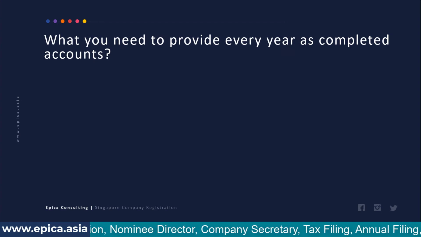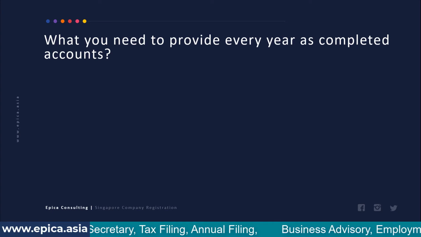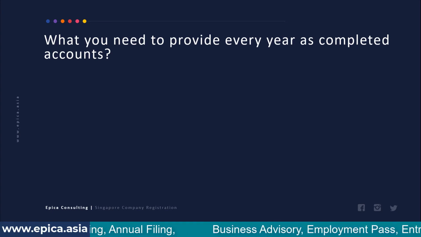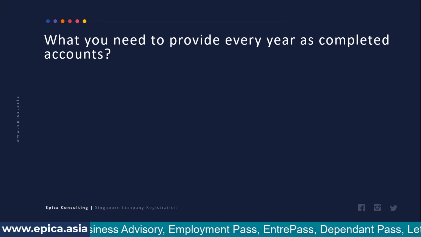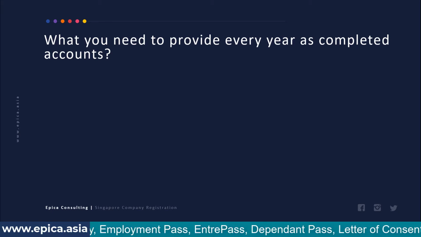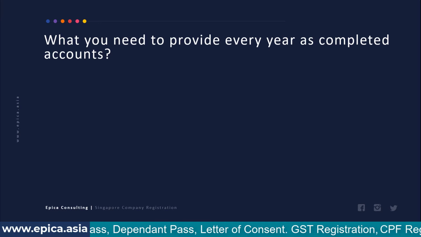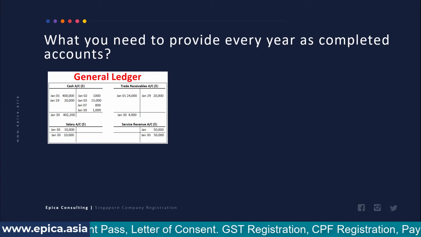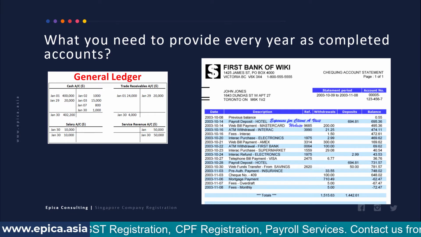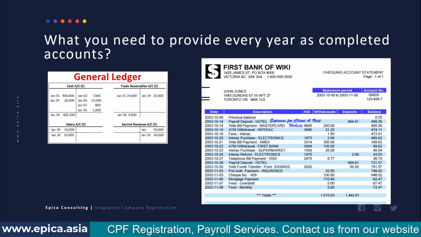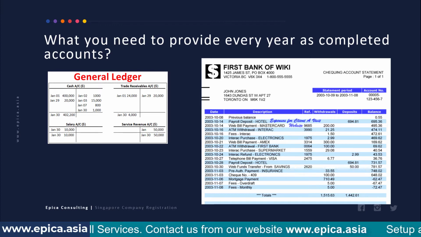So moving on to the next slide, the first question that you need to understand is what you need to provide every year as completed accounts. So your company has operated for 1 year, one accounting year is over, and for that year, what details do you need to generate to be able to file with the Accounting and Corporate Regulatory Authority and also with IRAS? Is it the general ledger or is it the bank statement? So it is actually neither of the two. What you are required to produce is a financial statement prepared as per Singapore Financial Reporting Standards.